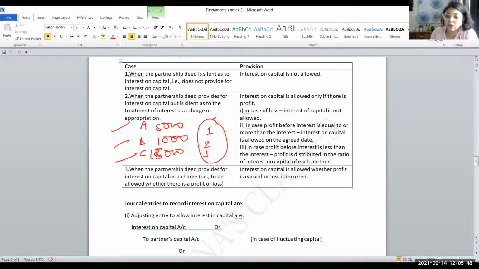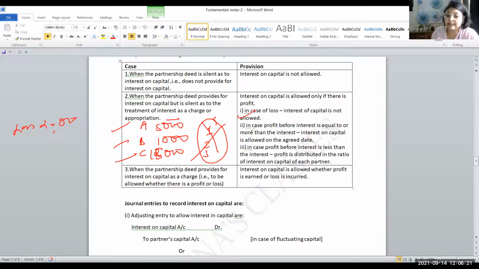Interest on capital is allowed only if there is profit. Obviously, if nothing is being said and there is loss. The question is only saying that interest on capital has to be provided, but it does not say that interest on capital is a charge against profit. And the question has given you information in such a way where it says there is loss. If there is loss, like in this example only, if there was a loss of 20,000, I would not have given any interest on capital to anybody, no ratio. Why? Because there is loss. So in the case of loss, no interest on capital will be provided.